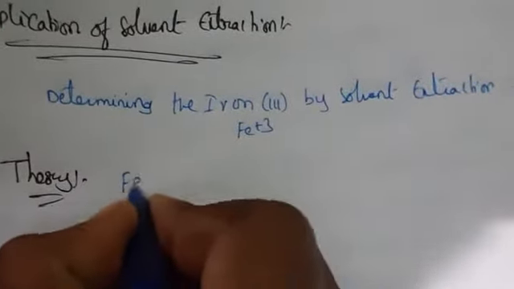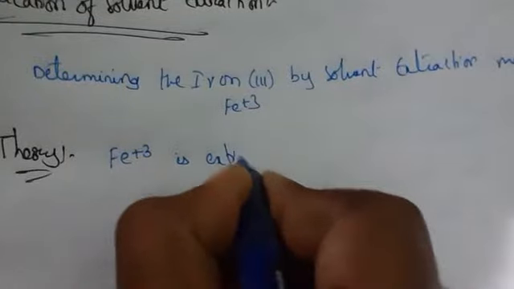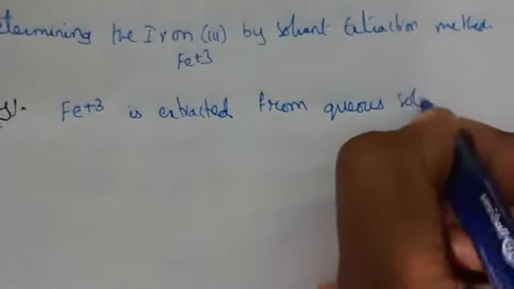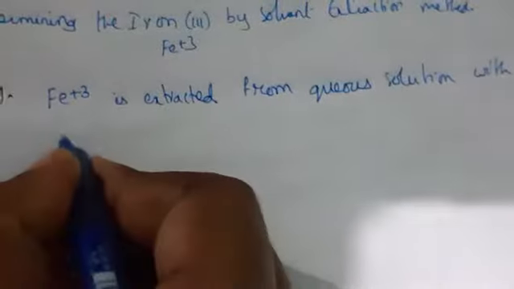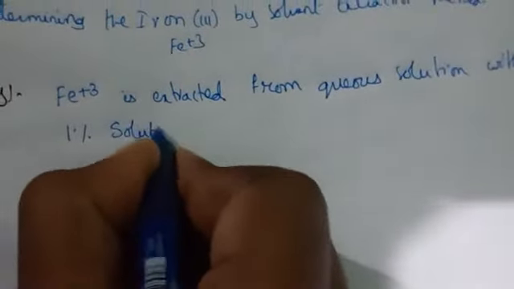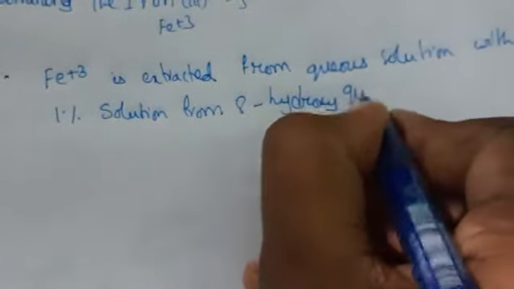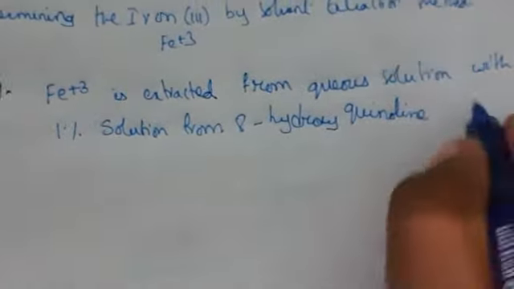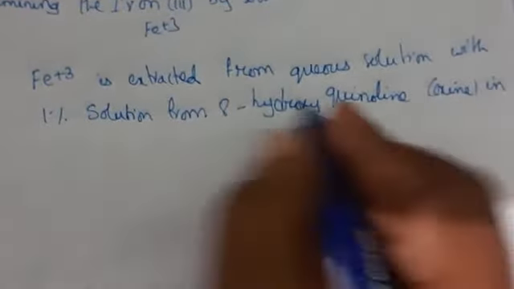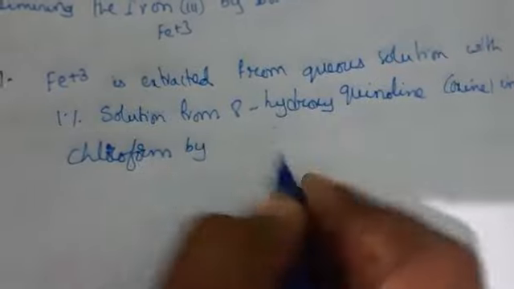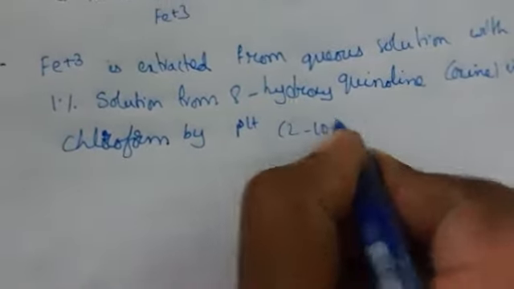Here Fe3+ is extracted from aqueous solution, means the metal is extracted from aqueous solution with a 1% solution of 8-hydroxyquinoline, which is dissolved in chloroform, by double extraction of pH solution. The pH is between 2 to 10 here.